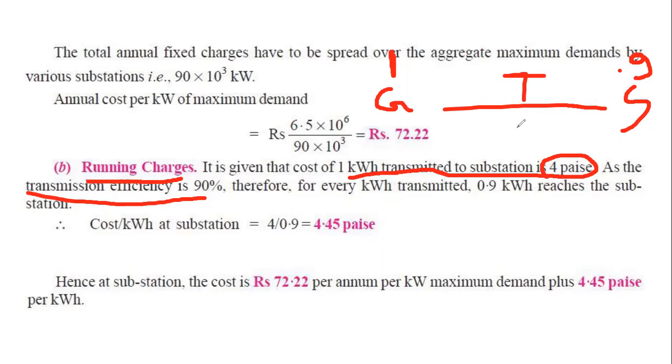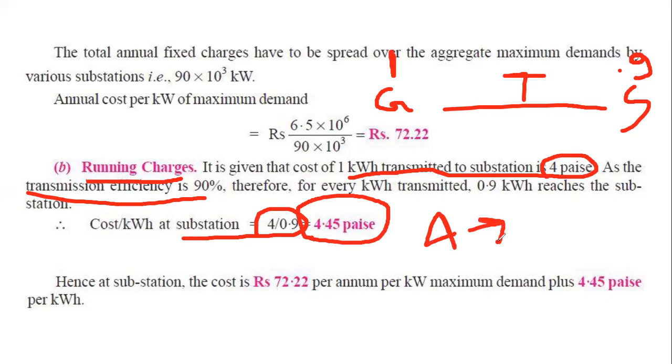So in the generating station they are giving 1 kilowatt, but in the substation they are getting 0.9. So basically the cost, if at the substation level they were getting 1, the cost would be the same as the generation, but we are getting 0.9. So that's why the cost should be divided by 0.9. So the cost at the substation will be 4 divided by 0.9 equals 4.45 paisa. It was 4 in the generating station, but when it goes to the substation, it will become 4.45. Why? Because of the transmission efficiency.